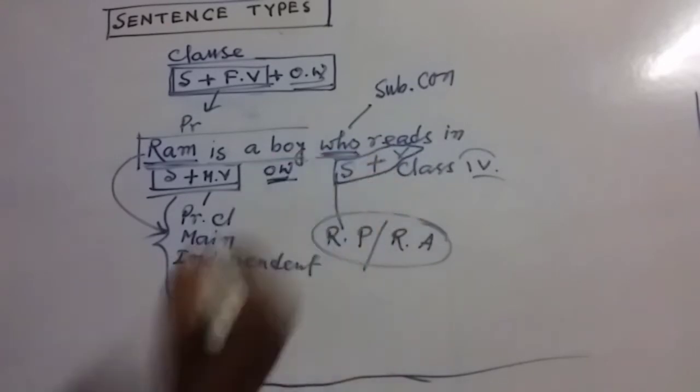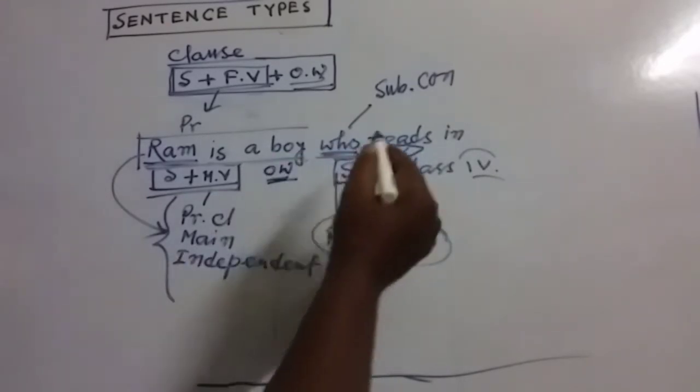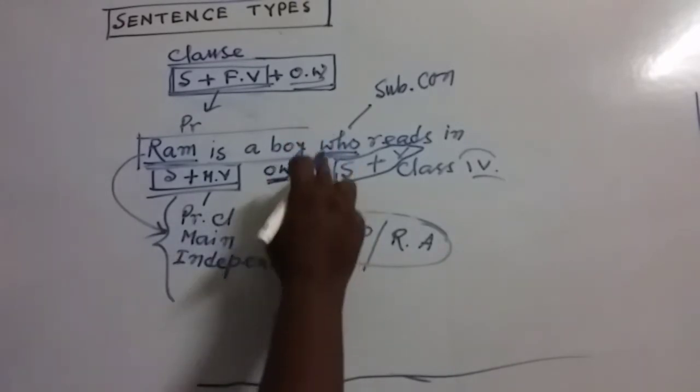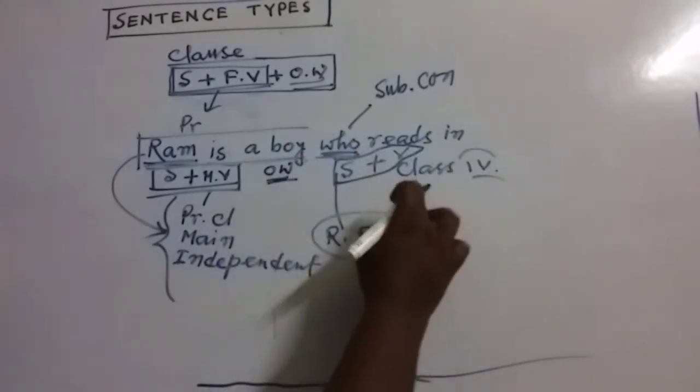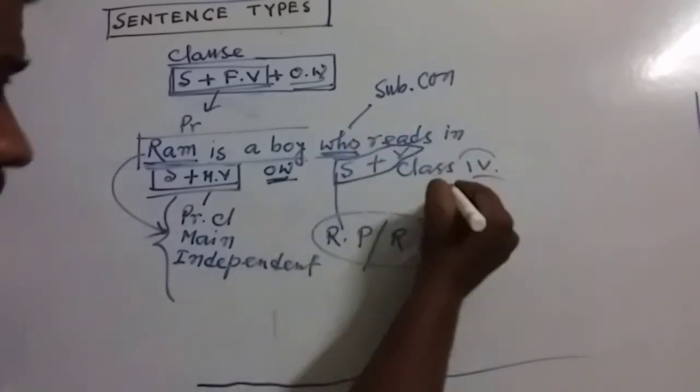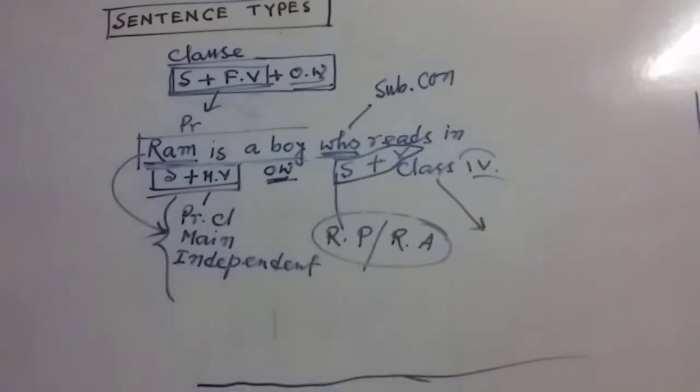So obviously it's a clause, and my dear friends, this clause does not have a complete sense. If we write down only who reads in class 4, it cannot convey a complete sense. It means it is dependent upon some other part, that is, dependent upon the principal clause.